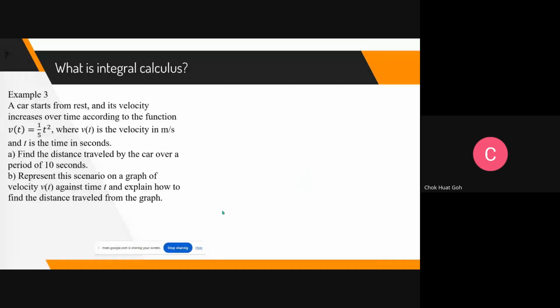Okay, so students, a car starts from rest. Same as example 2. Velocity now is another function. Increases over time according to this function. Quadratic function. Just now we have constant. The second one we say is a straight line. And the third one is a quadratic curve. It can be any curve actually, depending on whether the car travels at a different speed at different time. So this one says that the car travels according to this function, 1 over 5 t squared. Find the distance traveled by the car over a period of till 10 seconds.